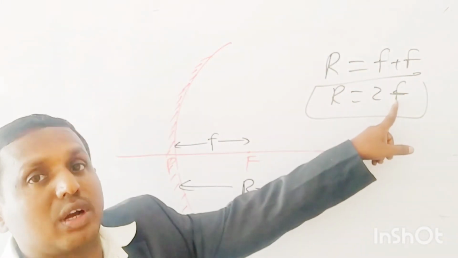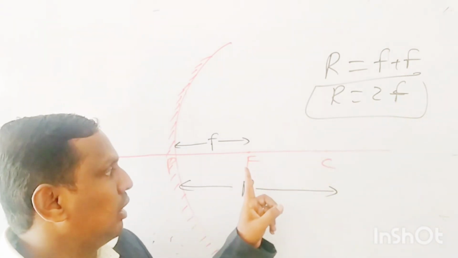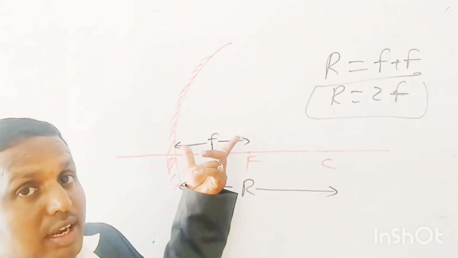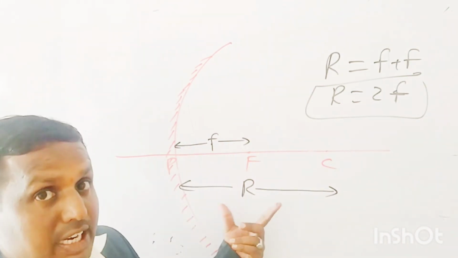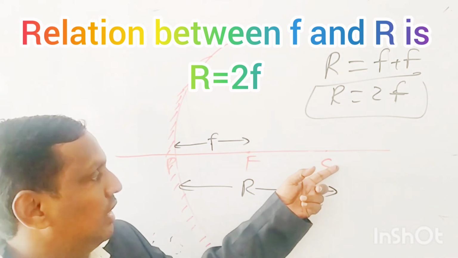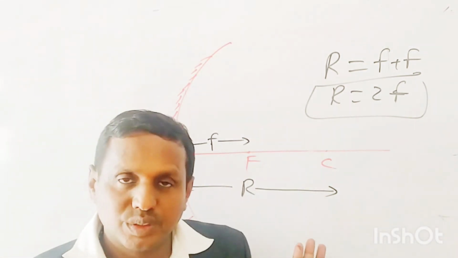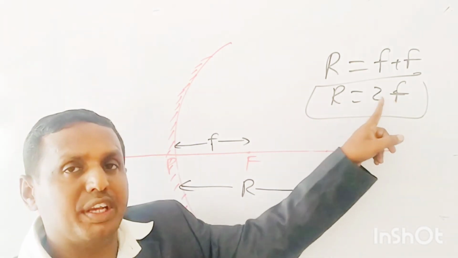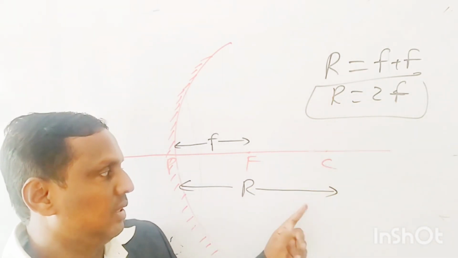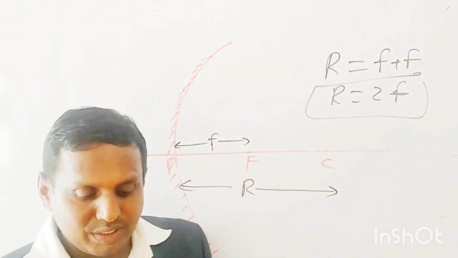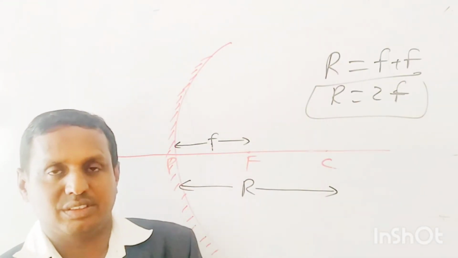This is important. This is small f only, not capital. This small f is the focal length, a distance. These are the points, that's all. These are distances. Small f is the focal length. Capital R is the radius of curvature. Capital F is the focus. C, center of curvature. P, pole. So clear, students? So the relation is what? R equals 2f. If you know small f, we can find R. R is always twice the focal length. Okay. So these are the topics.